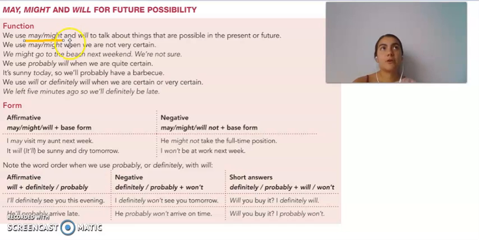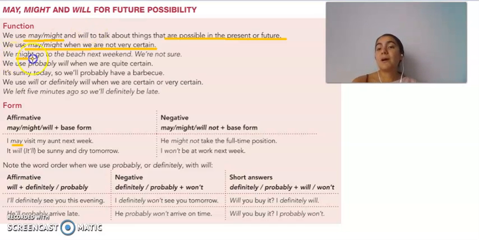Remember, modal verbs have only one conjugation, so this means that you use may and might for all the pronouns. So she may, they may, we may, I may. It's always the same, right? We're going to use may and might to talk about things that are possible in the present or in the future, right? We use may and might also when we're not very certain, when we're trying to guess, when we don't know, maybe yes, maybe no, who knows what's going to happen, right?